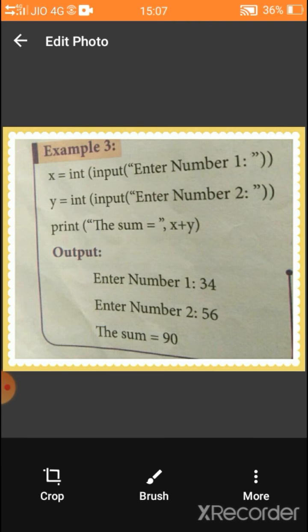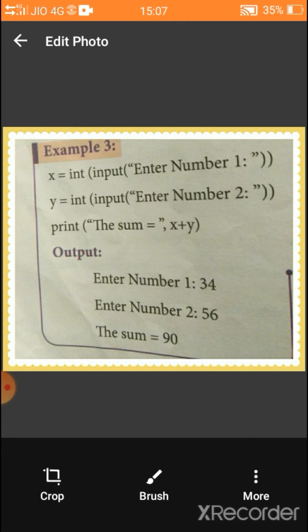Input function is used to get input through the keyboard. We can get the input string alone with the help of input function. If we want to get a numerical number as an input, we have to give int function before the input function. We have already learned the input function.